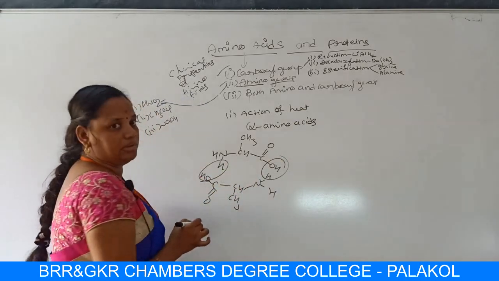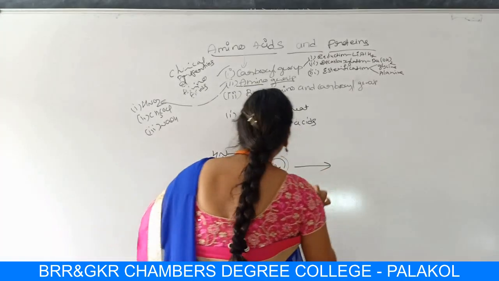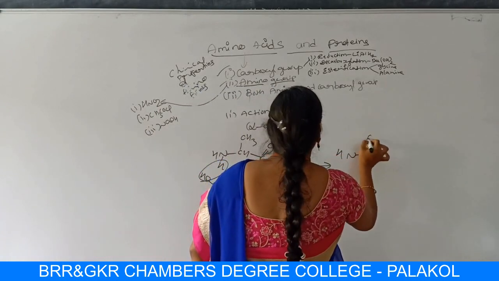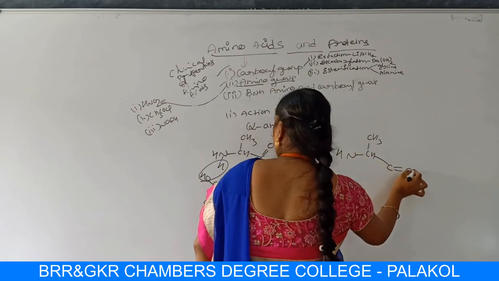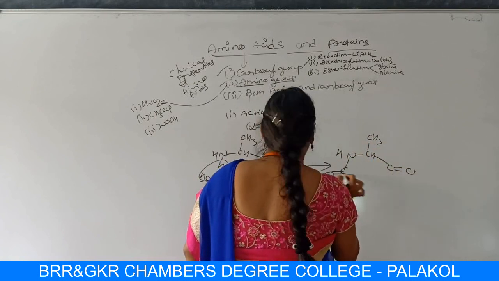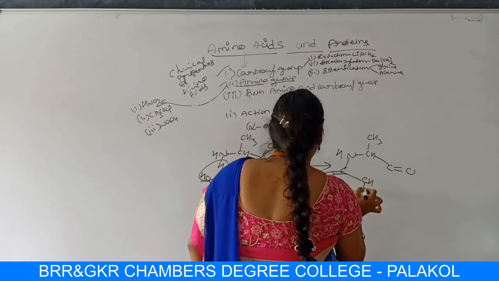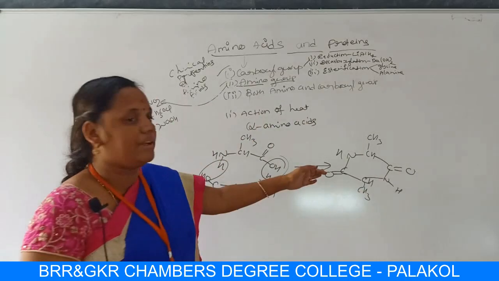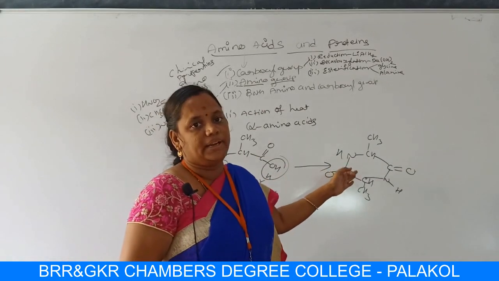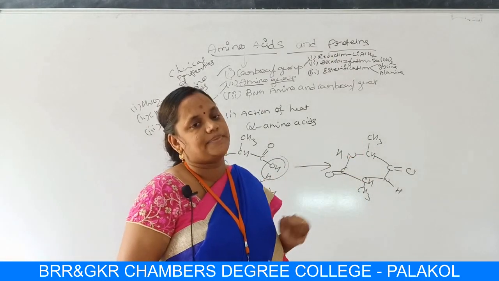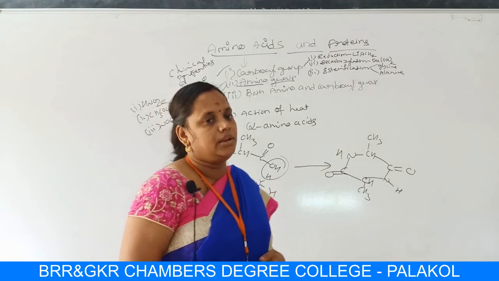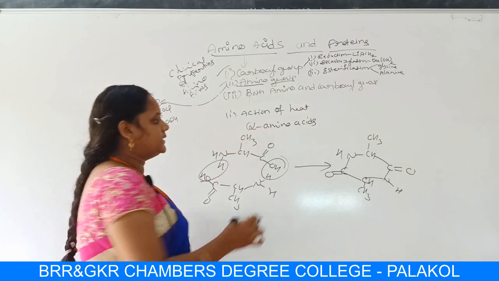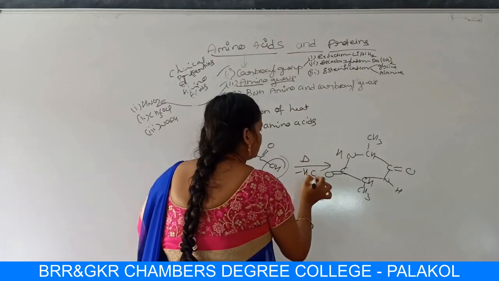Water, here water molecule, eliminated, you are left over with NHCH(CH3)C=O, here also C=O, CH(CH3) and NH. This is our alkyl substituted ketopiperazine.